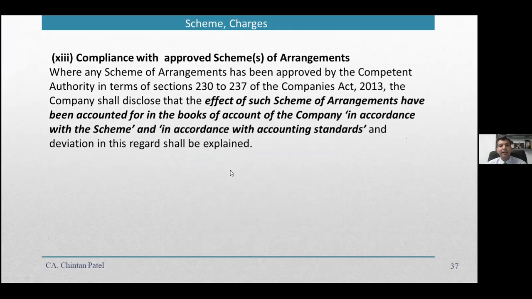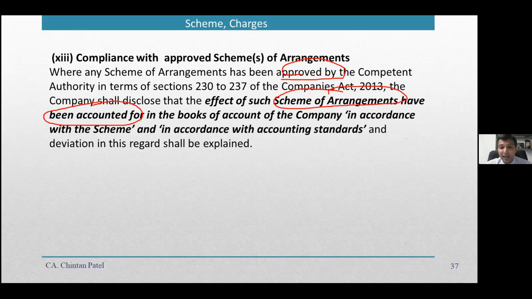First, a very important point is on compliance with approved schemes of arrangements. Here it says that if a company has a scheme of arrangement, when it is approved by the authority, whether the accounting is done appropriately as per the scheme. Say it is an amalgamation scheme, and as written in the amalgamation scheme, did I do the accounting in the books of accounts or not?